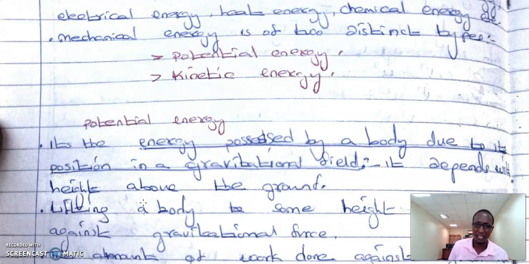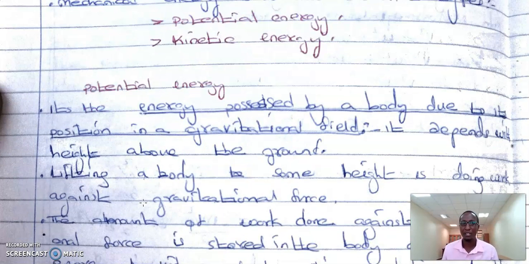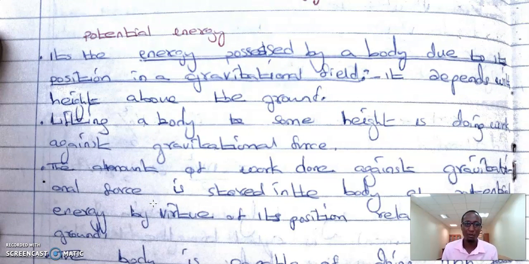So what is potential energy? This is the energy possessed by a body due to its position in a gravitational field. When we mean energy possessed by a body due to its position, we are going to refer to the height of the thing above the ground. For example, when we want to lift a body from the ground, we say we are doing work because you are lifting this thing from the ground to the position where you want to lift it.